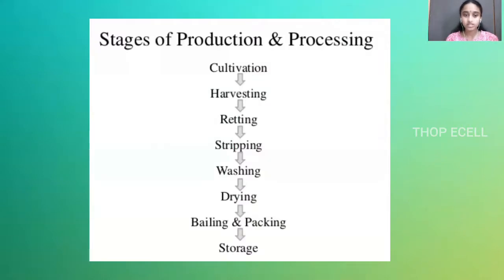There are different stages in production and processing of jute. First is cultivation, second is harvesting, then retting, stripping, washing, drying, baling and packing, then storage at the end. We are going to see them in depth now.